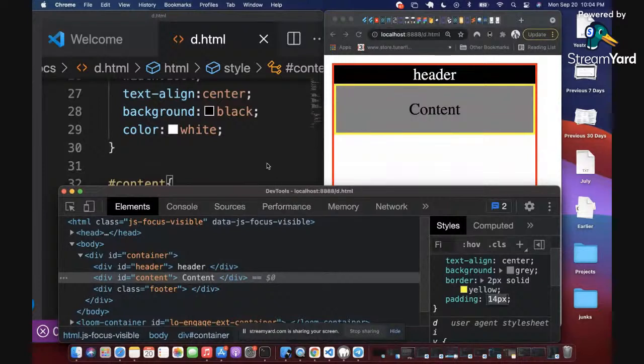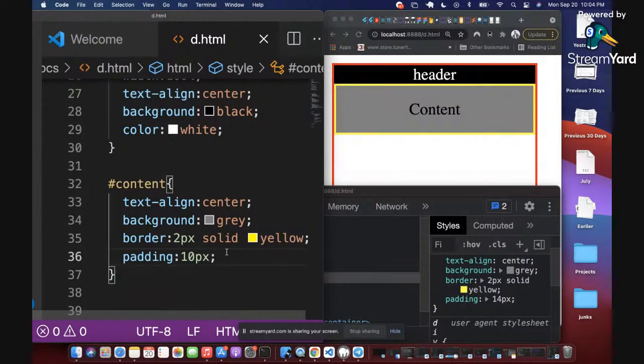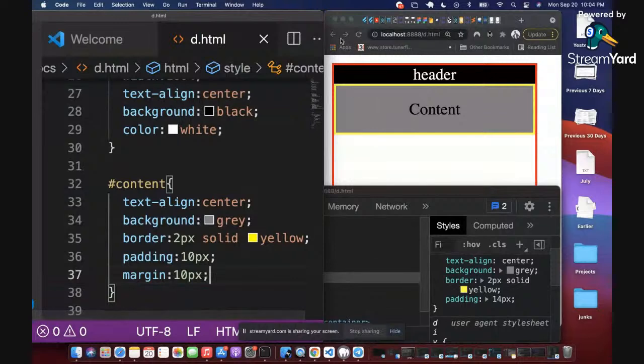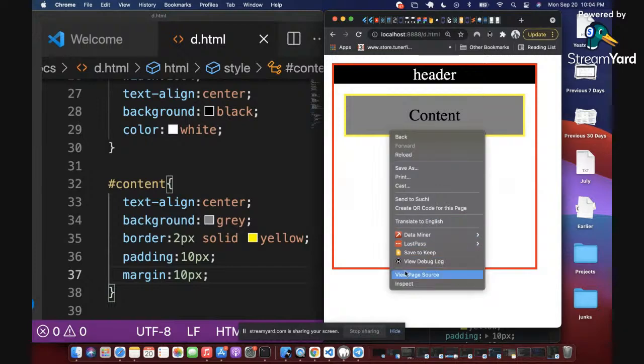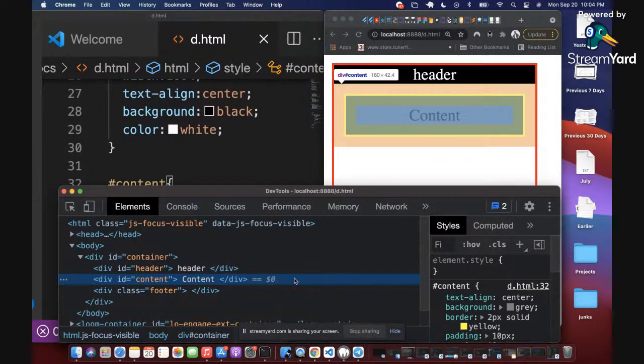Then let me introduce margin. Margin is the space between the border and the outer container. So let me introduce margin so that you see that also. I'm going to call it 10 pixel. I'm going to refresh. All right, see this now. Let me inspect again so that you can see clearly what I'm doing. So look at this content, still at that content. You can see that now we have like 4 boxes. There is a blue bar, which is the actual content.